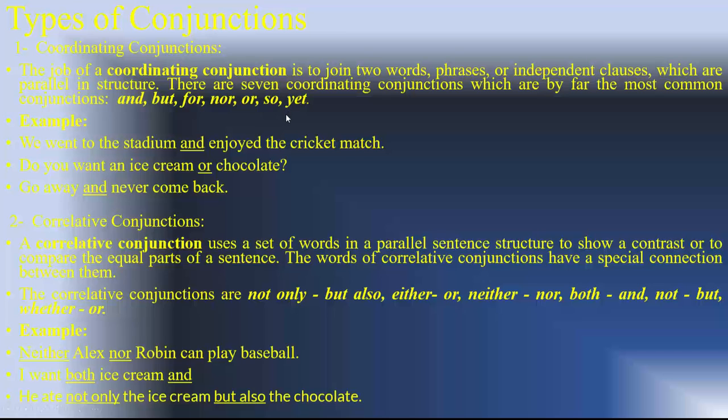As you can remember, but can be used as an adverb, as we mentioned before. For is a preposition, so some words have more than one use.